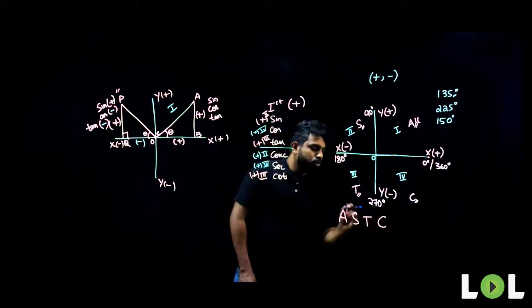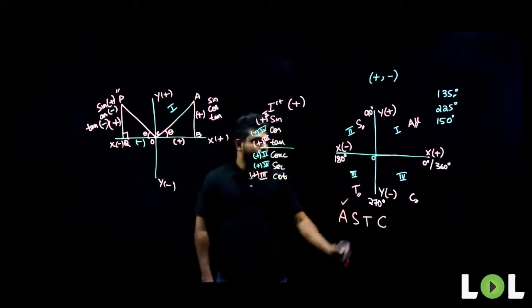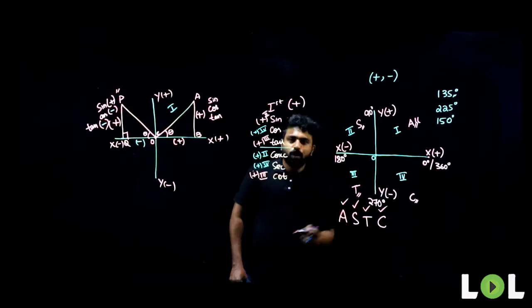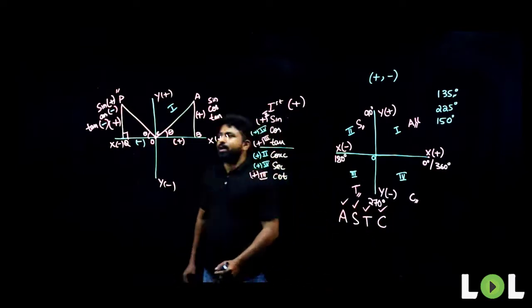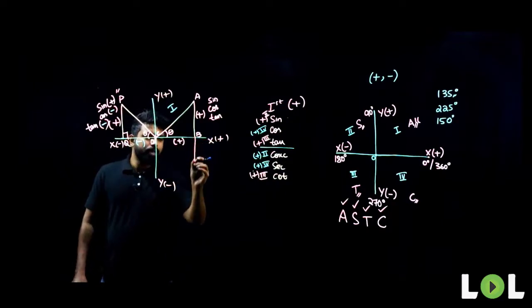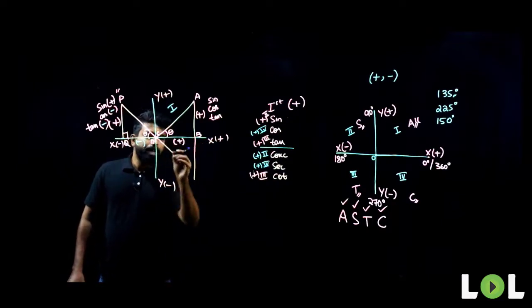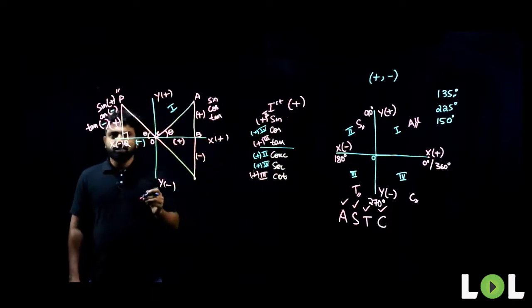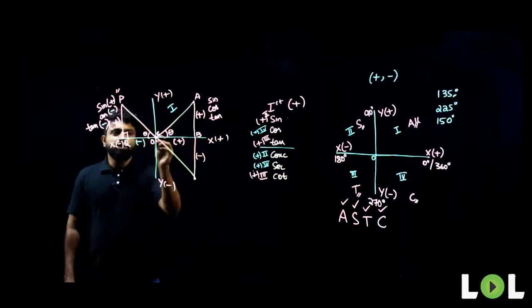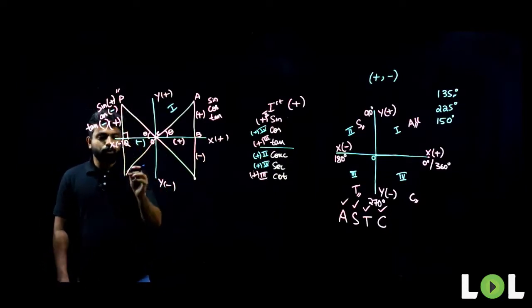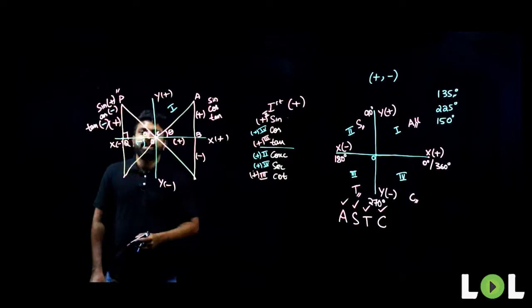ASTC. So, all ratios are positive in first quadrant. Only sin is positive in second quadrant. Tan is positive in third quadrant. And cos and its inverse are positive in fourth quadrant. Similarly, if you draw a triangle in my fourth quadrant, you will get only cos to be positive and all the other ratios to be negative. Similarly, if you draw the triangle in my third quadrant, you will get only tan to be positive and the rest all to be negative.